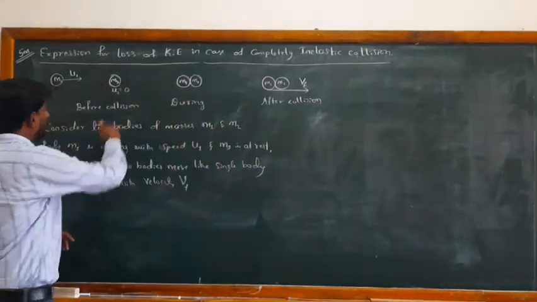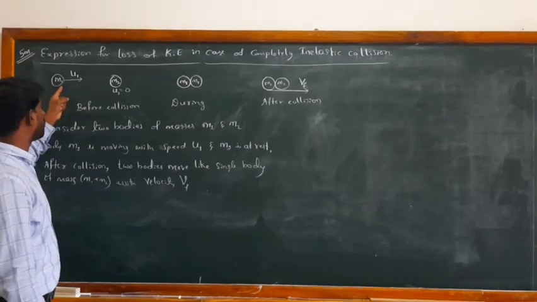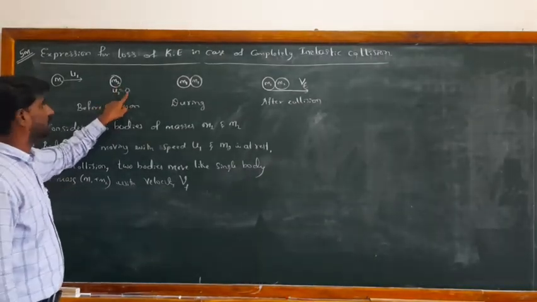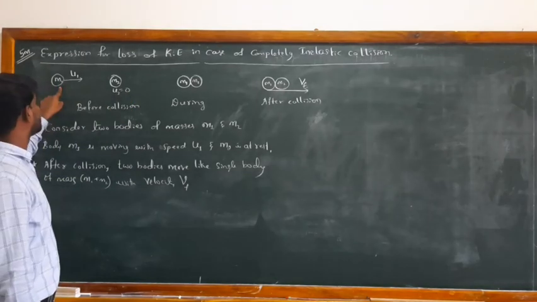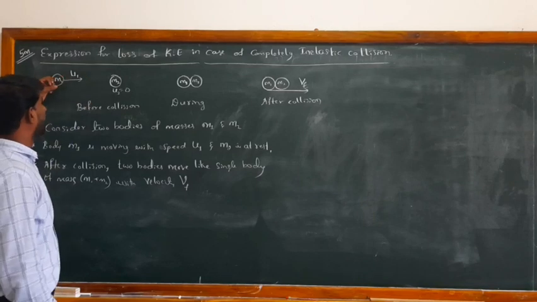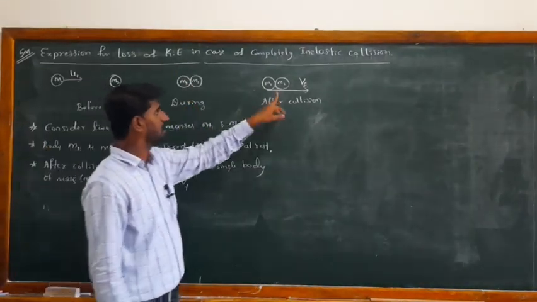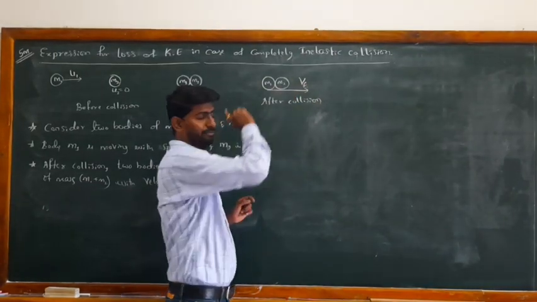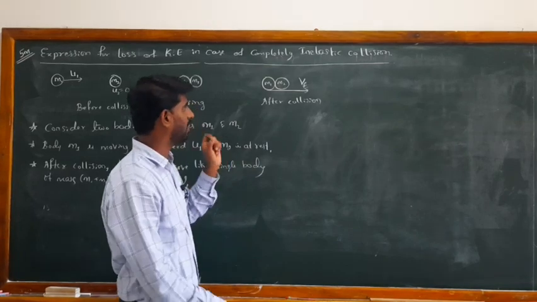See the situation, we have a system of two bodies. One has mass m1 and the other has mass m2, and m2 is at rest. So u2 is equal to 0, meaning its velocity is 0, it is at rest, and m1 is moving with some velocity u1. After some time it hits the other one. This is during the collision. After the collision both bodies move like a single body with the speed Vf, and the mass of the moving system becomes m1 plus m2.